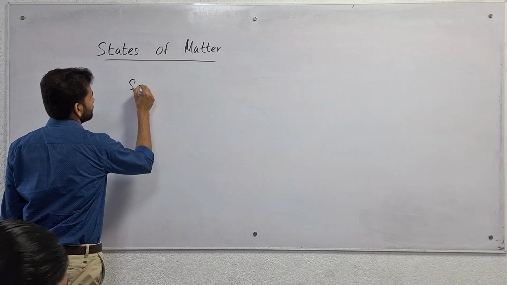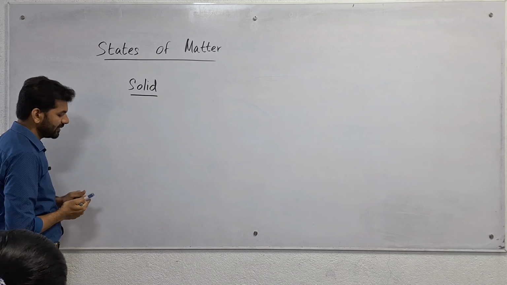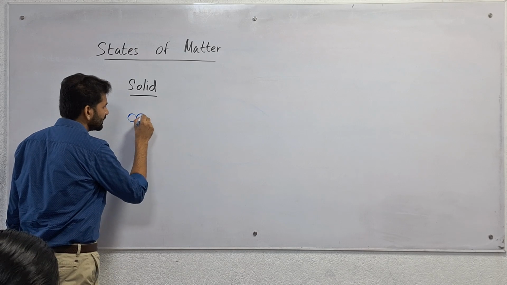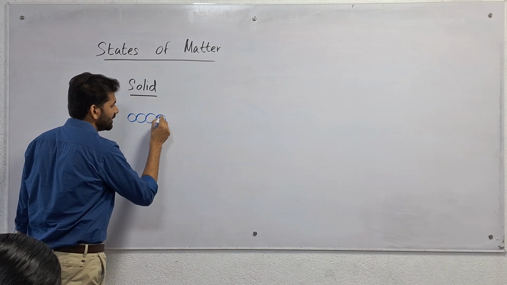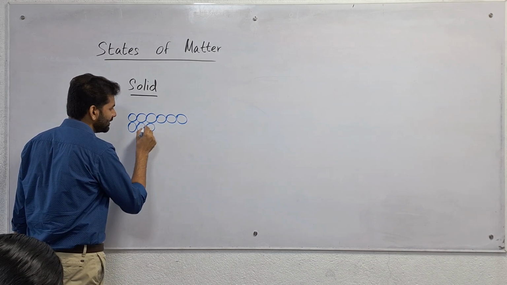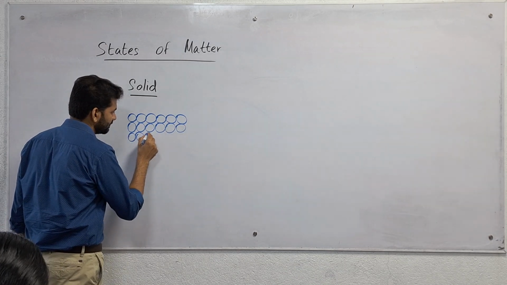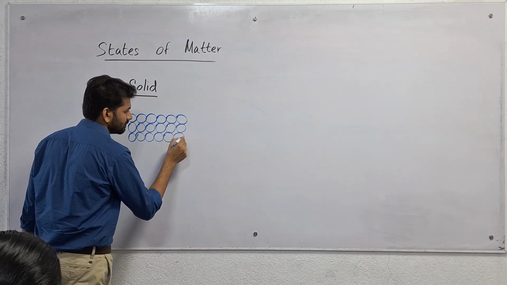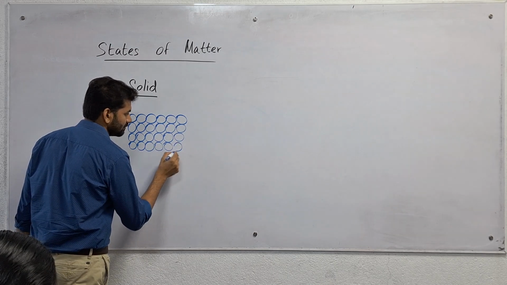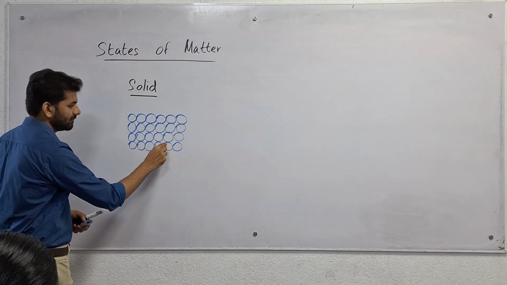So if it is a solid, the solid particles are arranged in a manner like this. Now these are the solid particles, so they are arranged in an orderly manner to form the solid. See, is it clear? Now they are arranged in an orderly manner to form this solid.